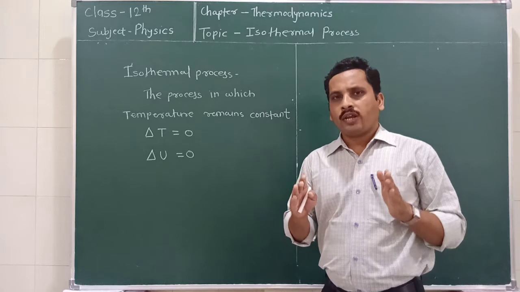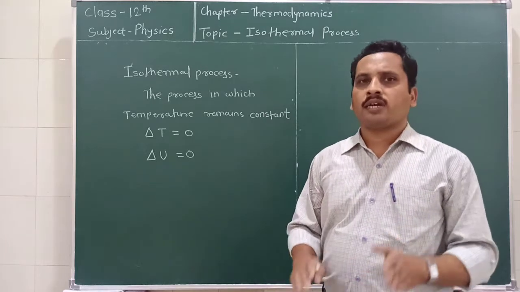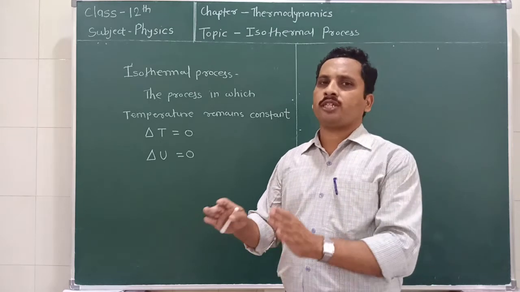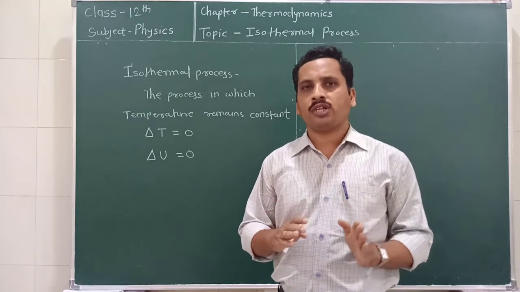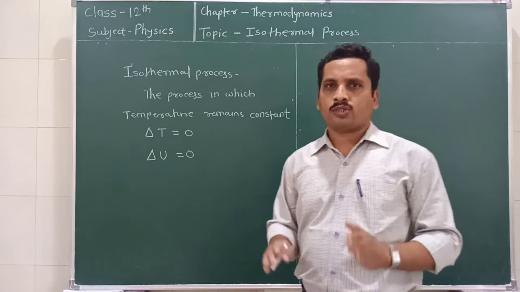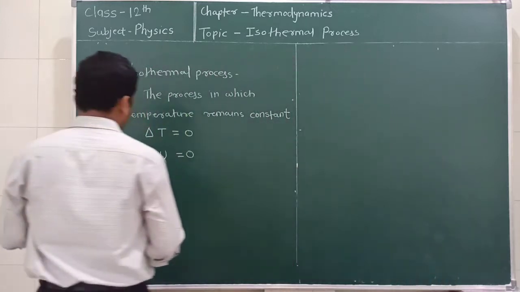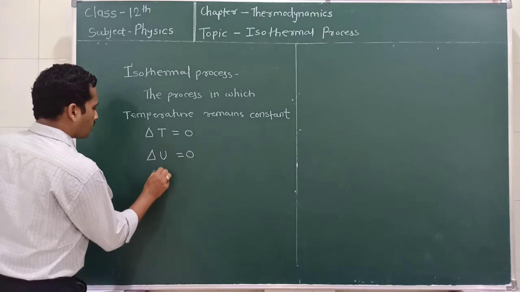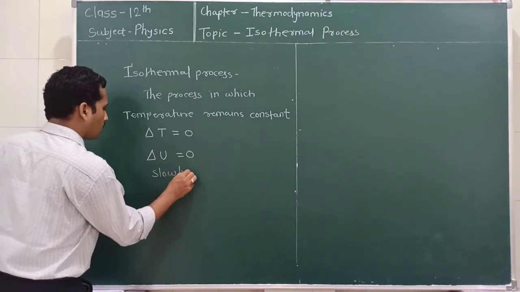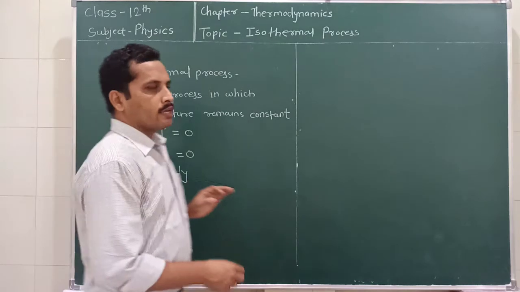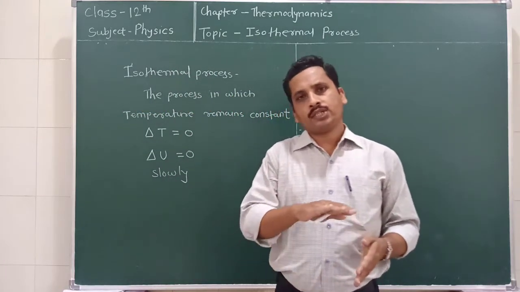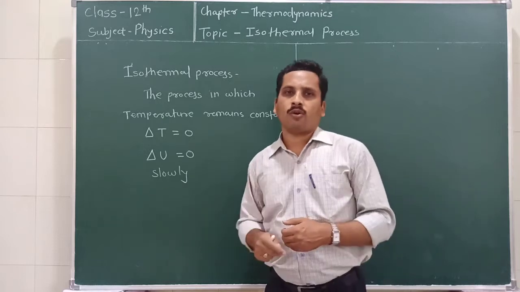So when an isothermal process takes place, the change takes place very slowly from the initial state to the final state. Okay, as it takes place very slowly, the temperature of the system remains constant.